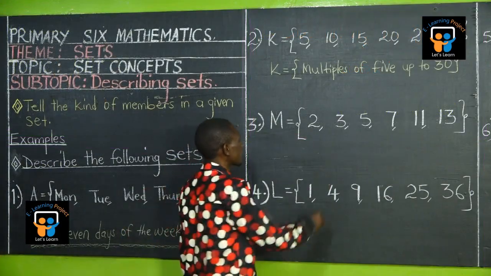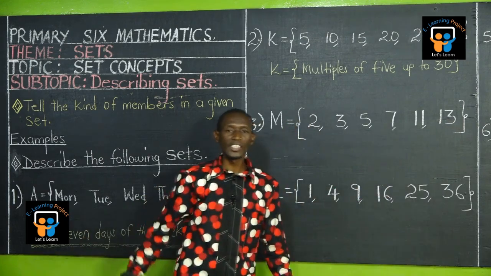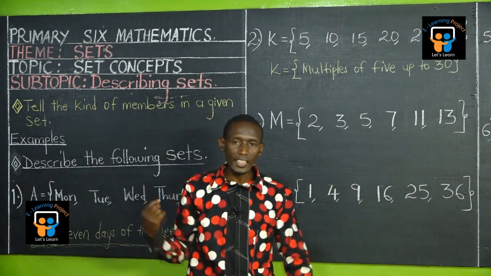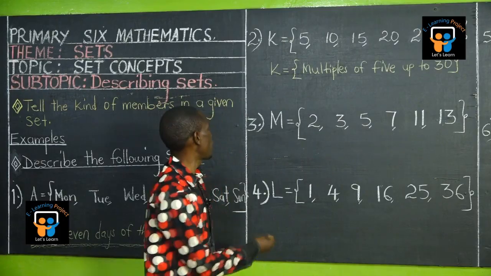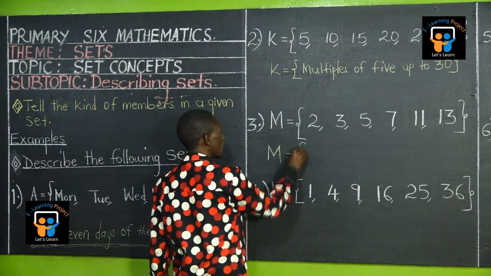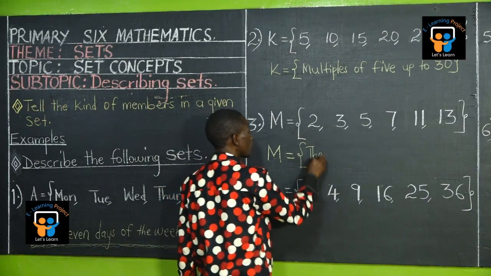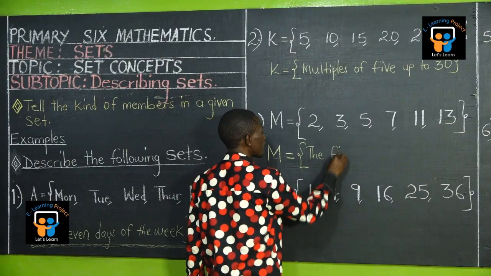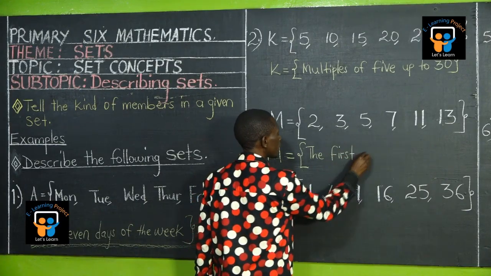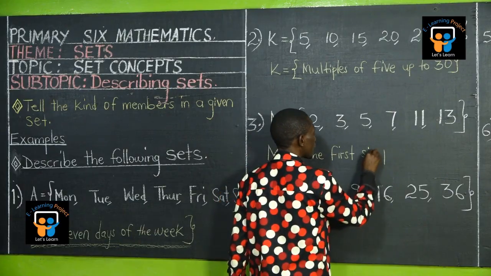Good. Let us count. 1, 2, 3, 4, 5, 6. Nakato has told us the first 6 prime numbers. So we are going to write set M equal to the first 6 prime numbers.